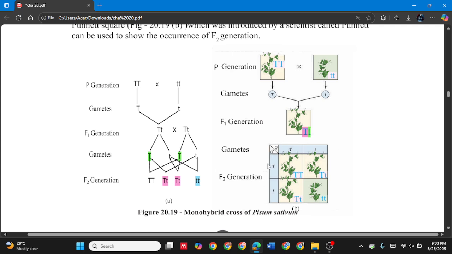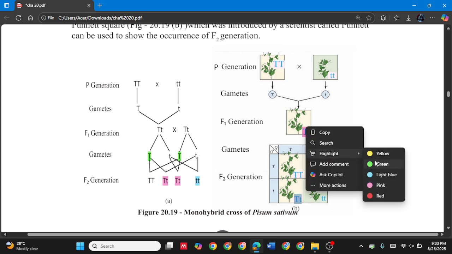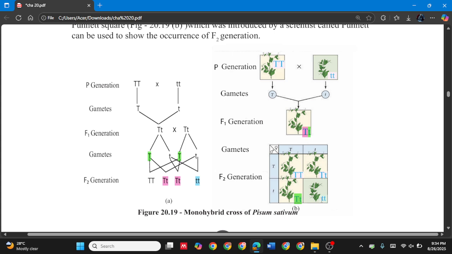So capital T, capital T, and the characteristic is tall. Here capital T, simple t. So the characteristic is tall, but it has a recessive gene too. Here capital T, simple t, appearance is tall, but it also has two genes, one dominant and one recessive. And here it is simple t simple t.